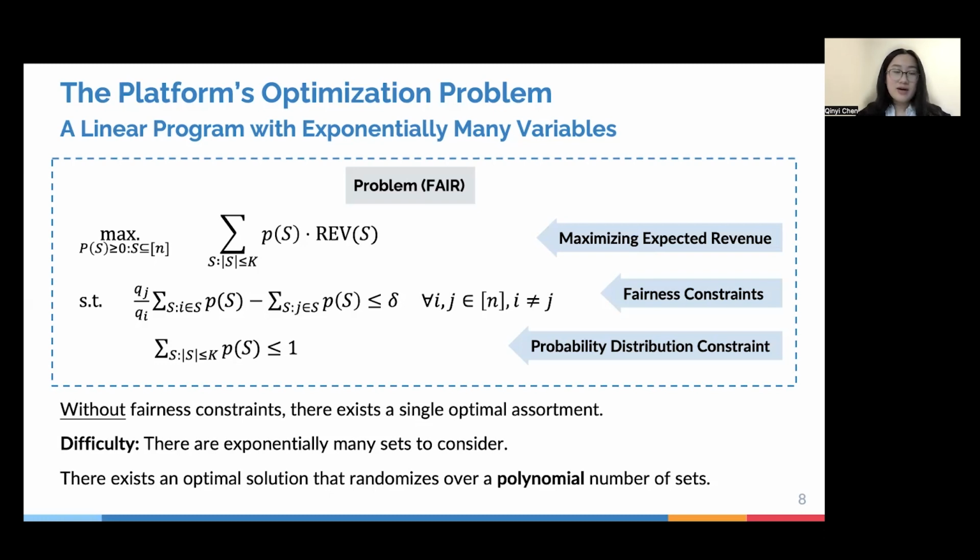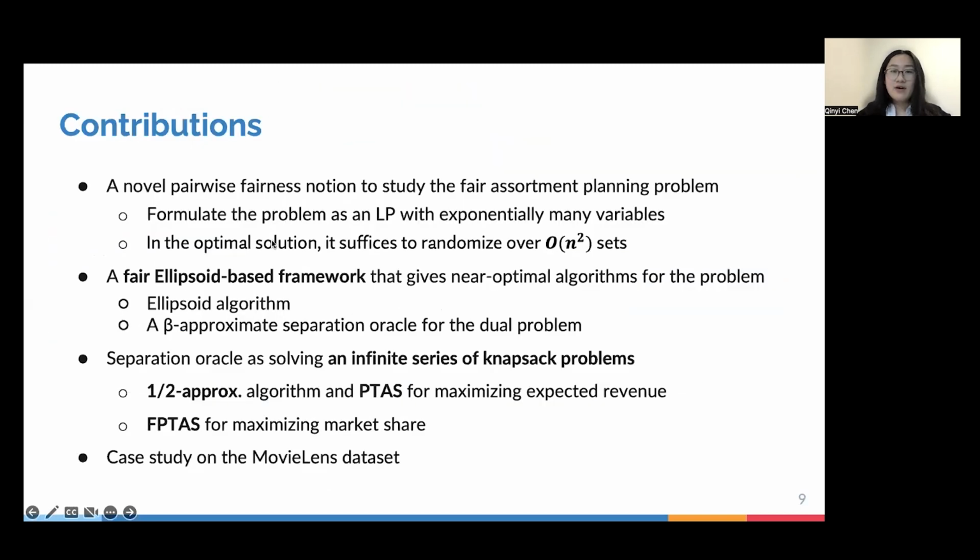Now, before talking about how we solve this problem, let me first summarize our contributions in this work. We have formulated the fair assortment planning problem using our novel pairwise fairness notion.